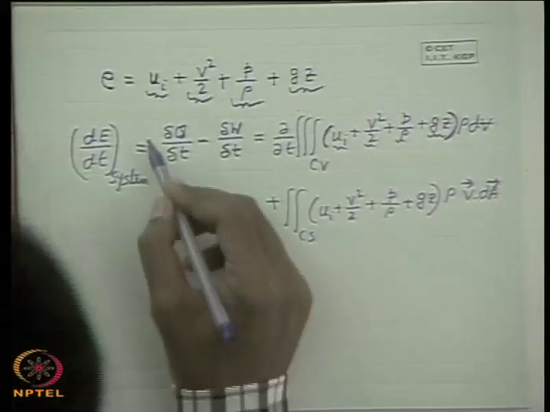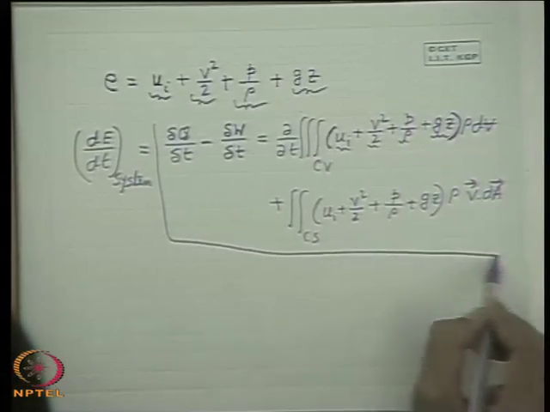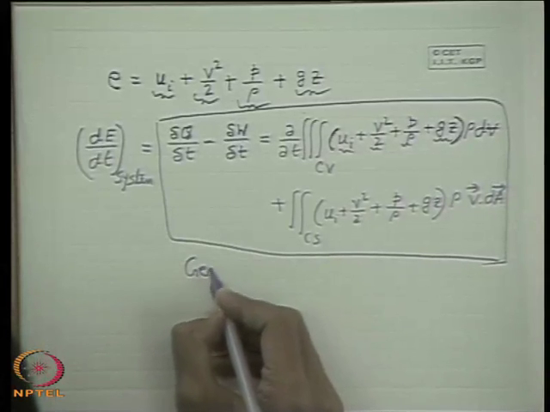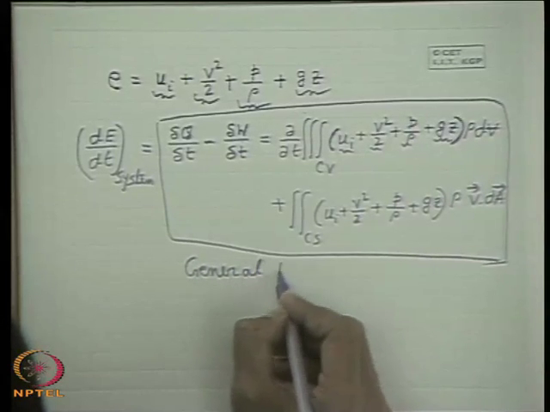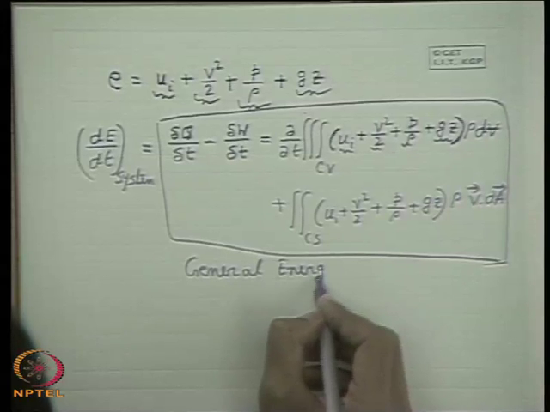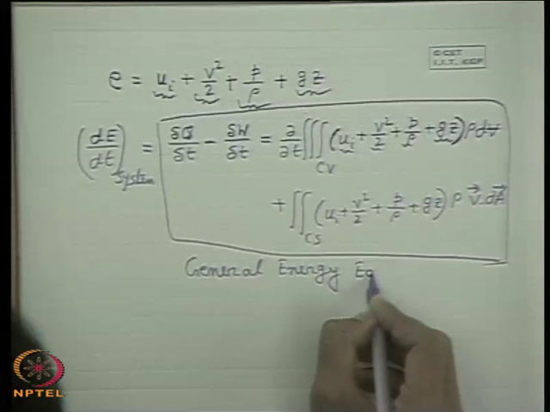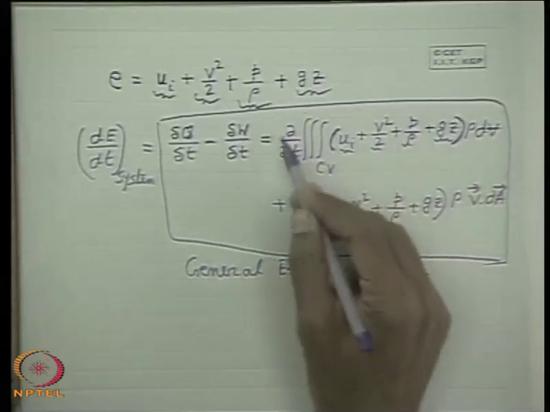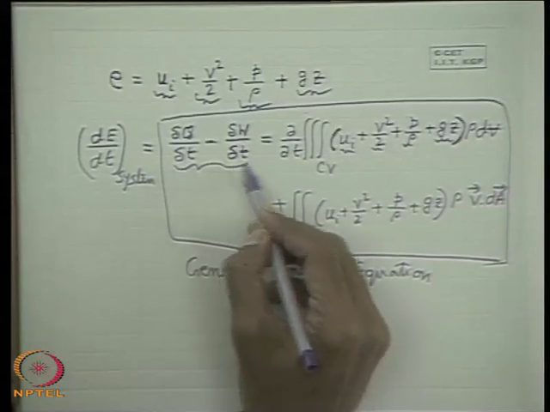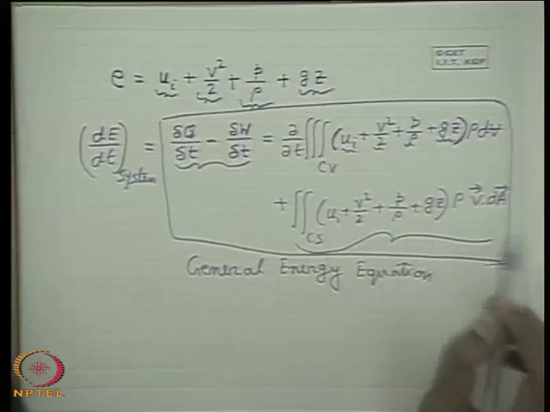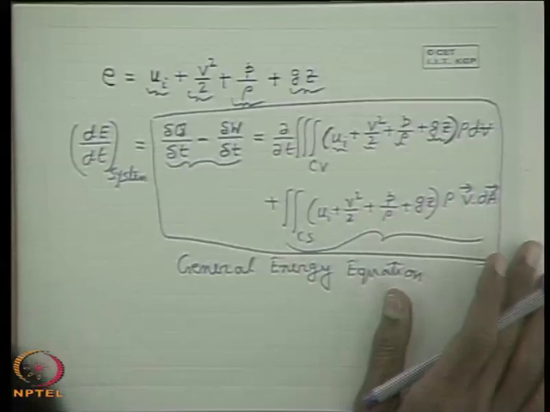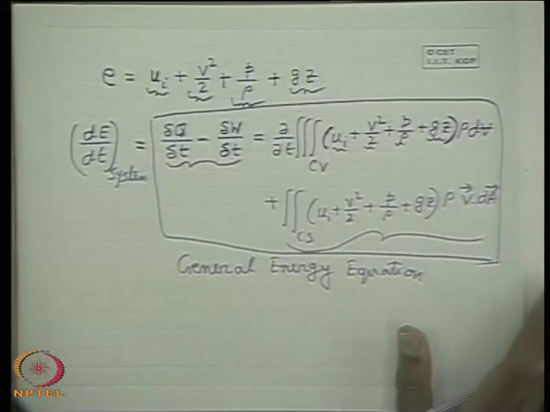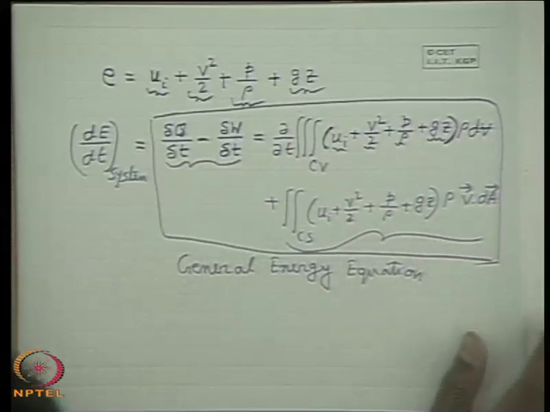So this is precisely the general energy equation. In case of steady flow, the first term will be 0, and that means dQ/dt minus dW/dt will be equal to this one. For any problem afterwards, we have to start from this general energy equation, and we will see what the special forms are under special situations.